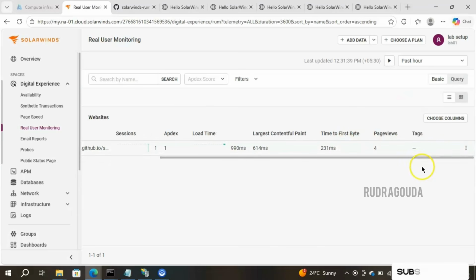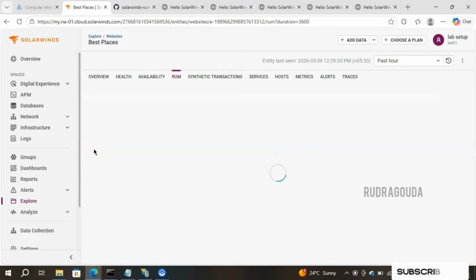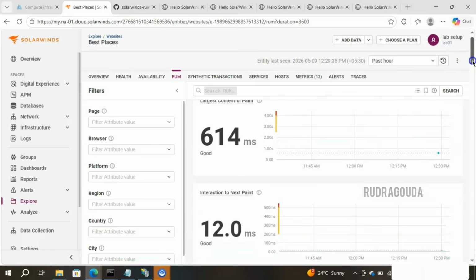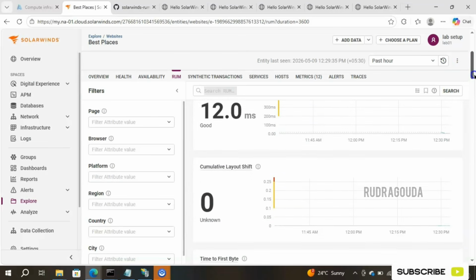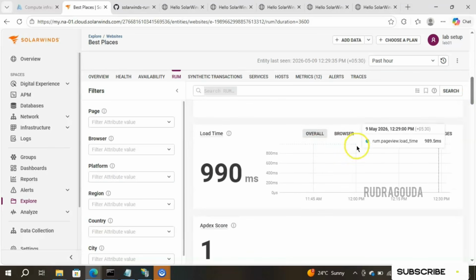If you have created any tags at the time of configuration, it will display the information here. To analyze more about this website and how real user monitoring is happening, simply click on that. It will go inside and give different graphs for us to analyze the data. As usual, SolarWinds has provided great filtering options based on pages, browsers, platform, region, country, and city. So many options are there. Right now we are able to see how it is responding. Let me scroll down. Interaction to Next Paint, cumulative layout shift, time to first byte, total load time, and then this very important section. It will give different information here.